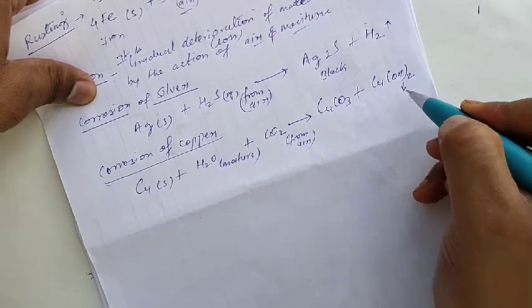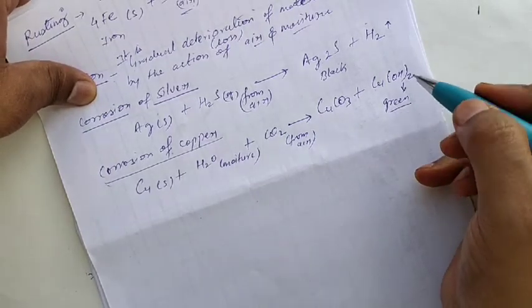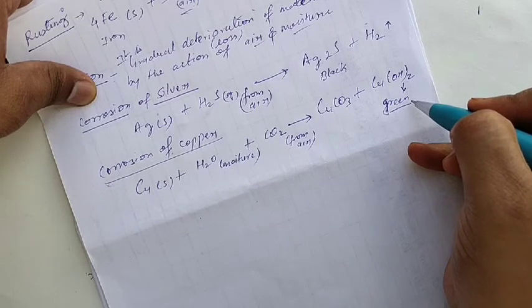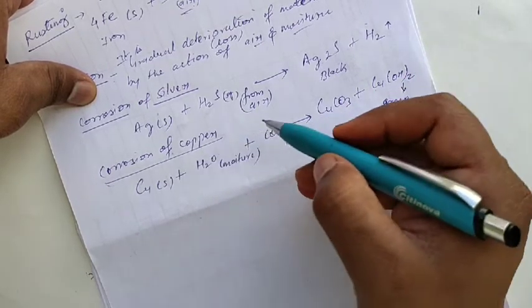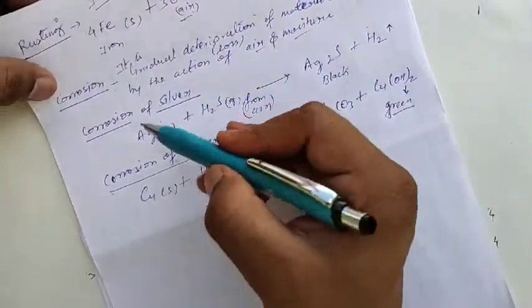That copper hydroxide gives the green color. Sometimes you might have seen the copper vessels. At the bottom of the copper vessels you will see a green color coating is formed. Why? Because the copper is corroded. So this is about rusting and corrosion.